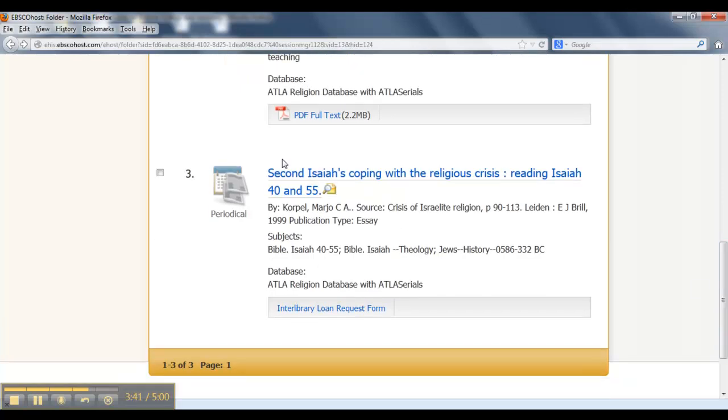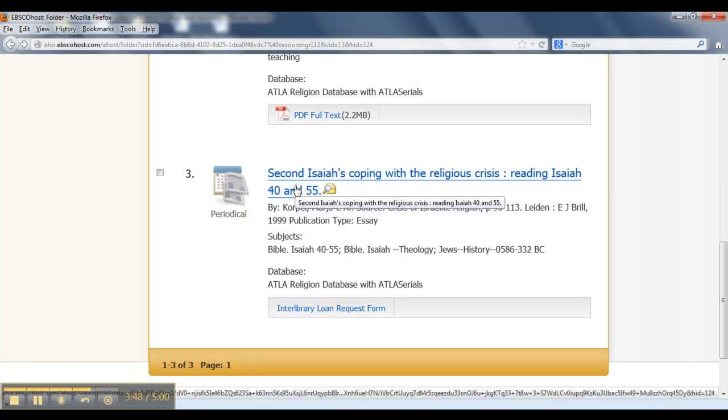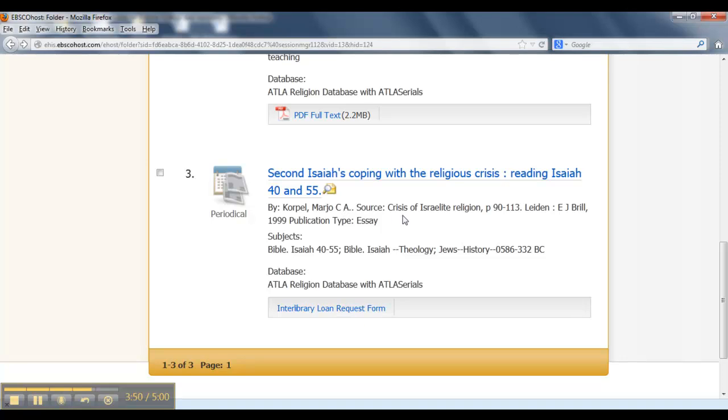and look for a second at this third item. Isaiah's coping with the religious crisis, comparing Isaiah 40 and 55. Some clues in this area tell me that this is an essay in a book. The source, the name of the book, is Crisis of Israelite Religion, and this essay appears on pages 90 to 113. Now, as it happens, Erskine does own that book, but the way you find out is a little bit outside the scope of this tutorial. So when we look at catalog searching, that's how you would determine that.